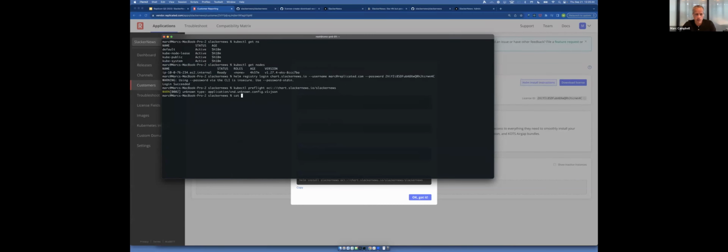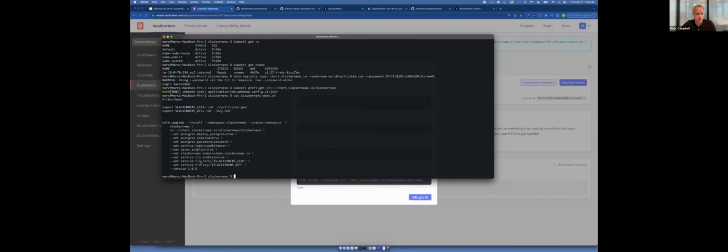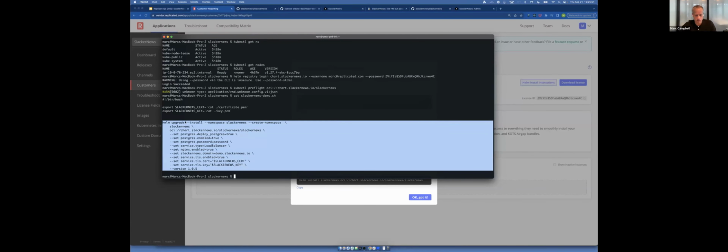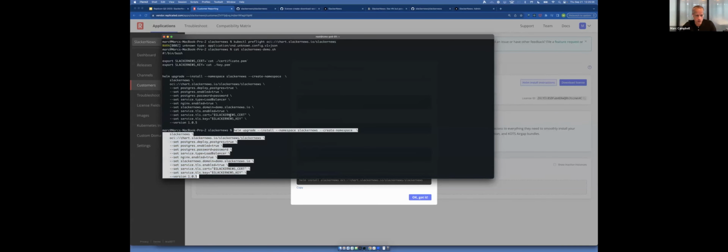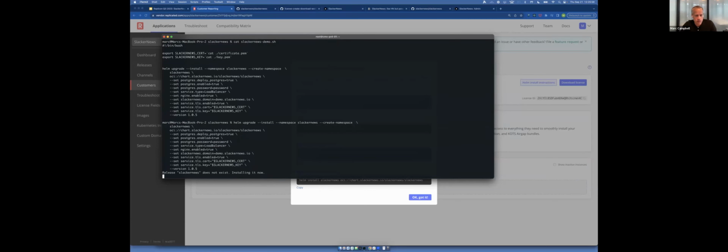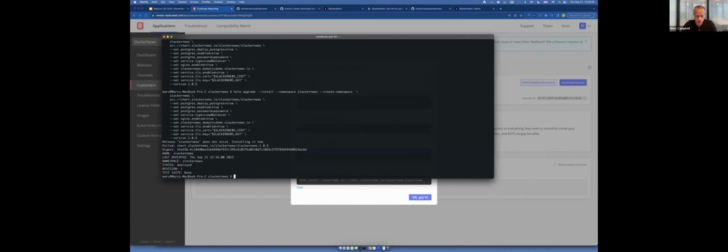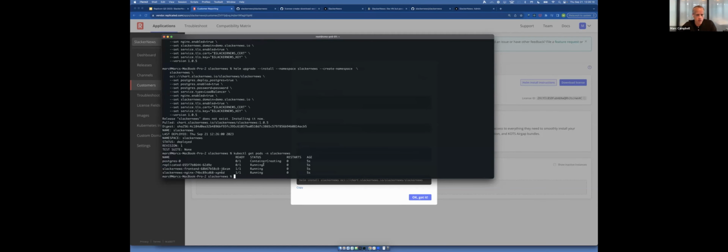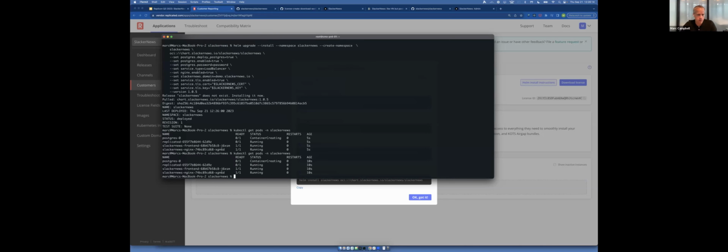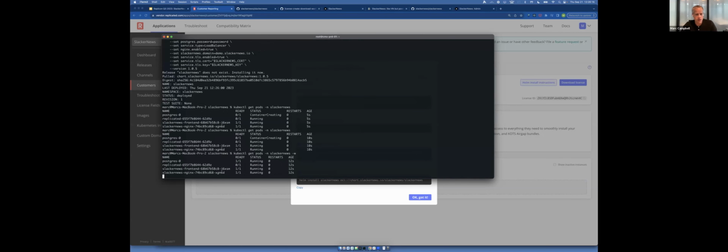And then I can do the installation here. It is a Helm chart, so we have a lot of CLI flags, and they're documented in the documentation for SlackerNews. I can do the installation here of this application. And it's a pretty simple application, actually. So you can see it's actually starting everything. See if it's done yet. No, that takes a minute.